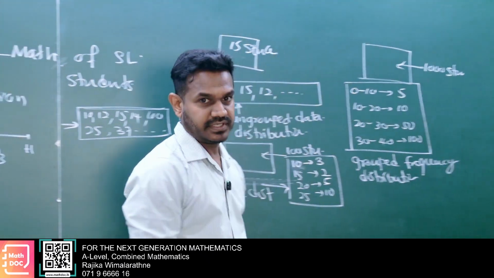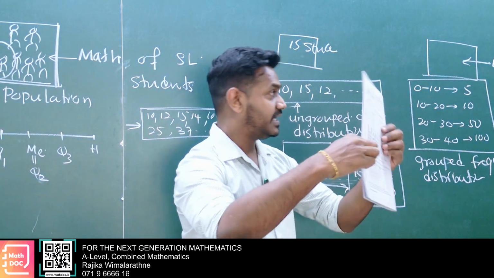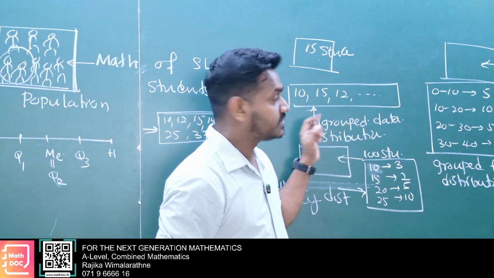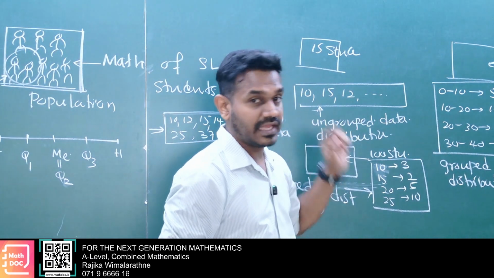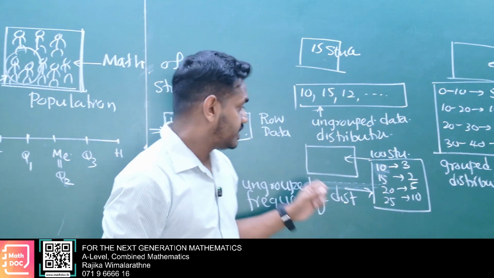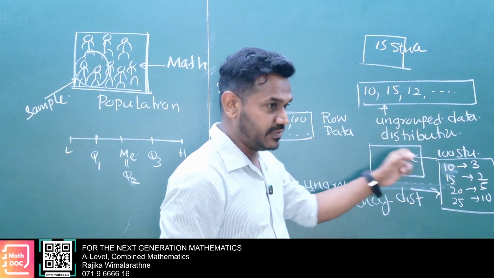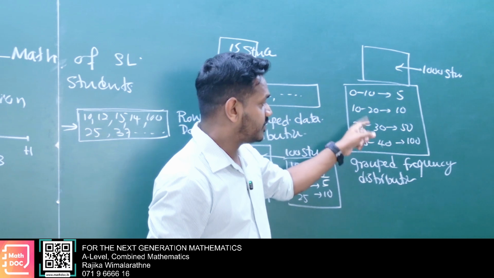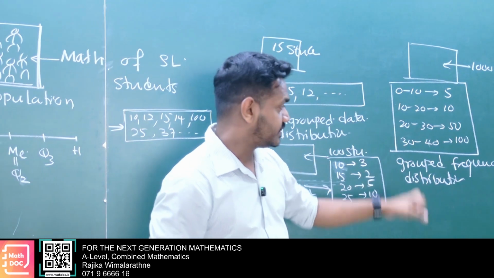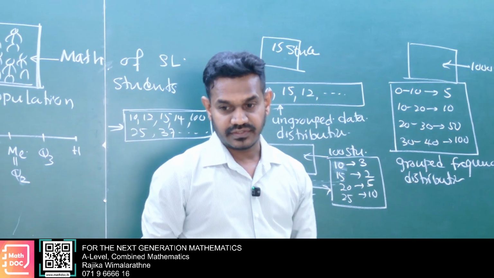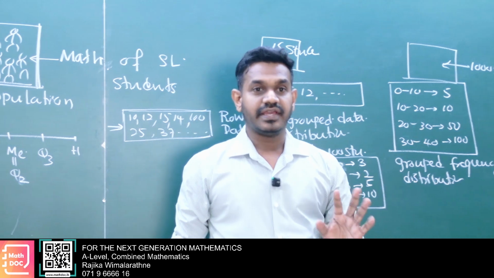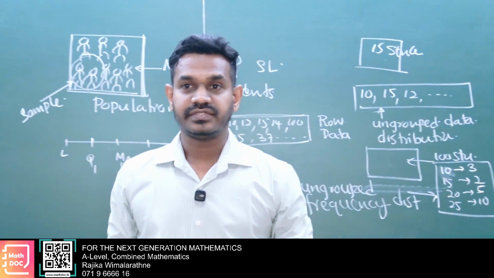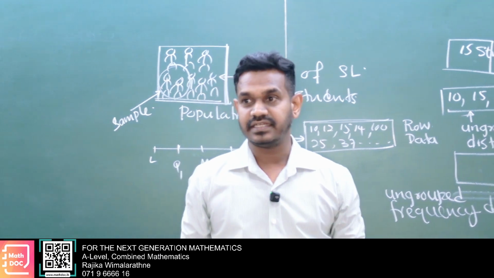Therefore, in our A levels, we have to analyze ungrouped data distributions. Most probably that will be in your Part A question, with ungrouped frequency distribution. And most probably the Part B question comes with group frequency distribution. Anyway, we have data, numerical values. Therefore, we have to analyze a numerical data set.